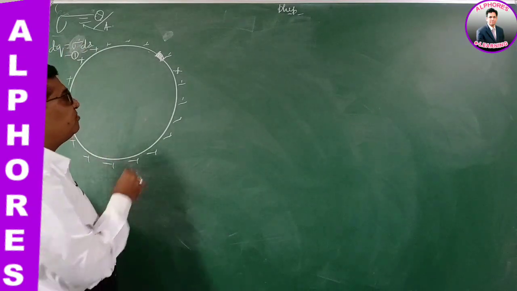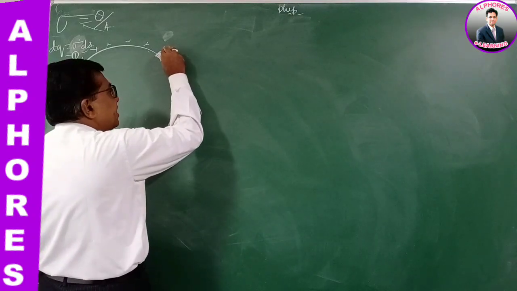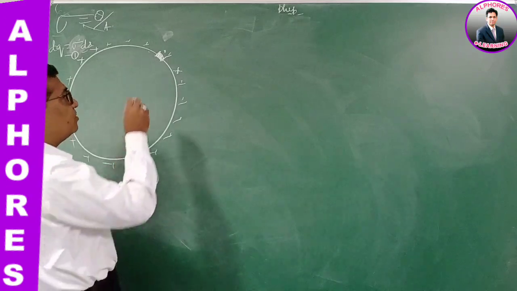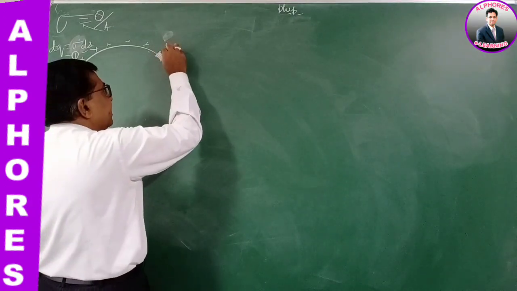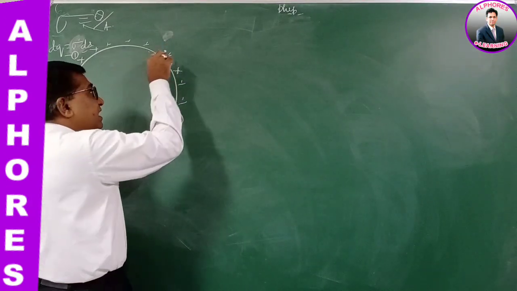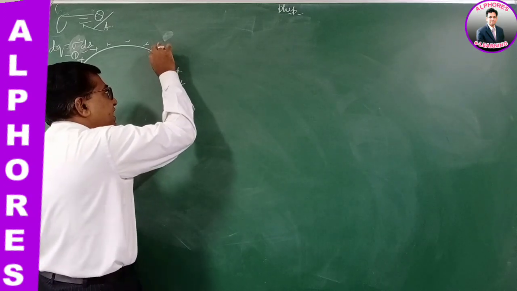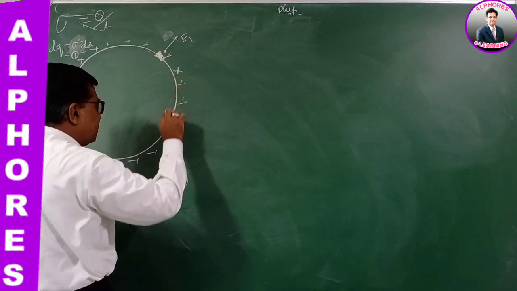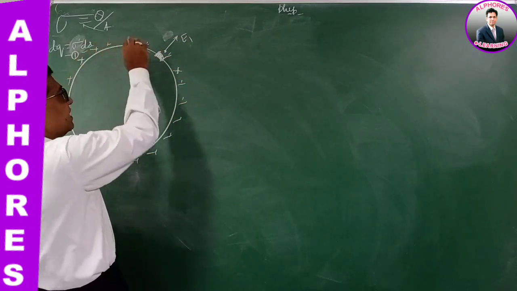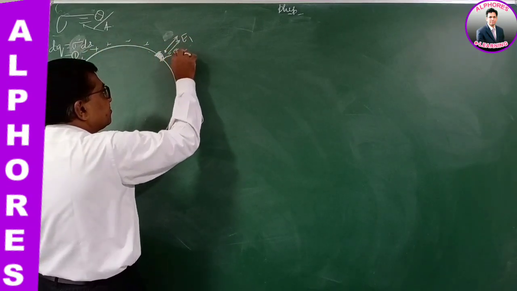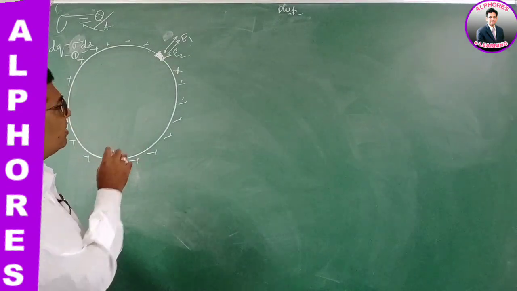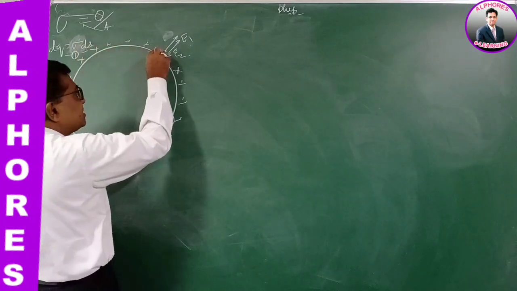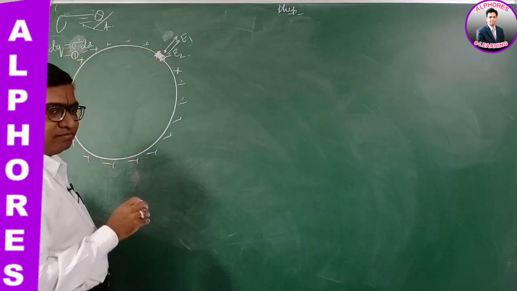Now consider a point P very close to it here. The net electric field at point P is due to the small area element, that is E1, plus the electric field due to the remaining charge on the conductor, E2. Consider an area element of area ds. The small charge on this area element is dq.